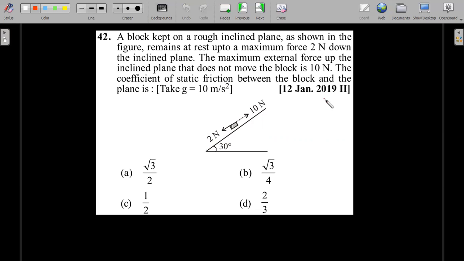12th January, 2019. He's talking about keeping a block on a rough inclined plane and it remains at rest up to a maximum force of 2 Newton down the incline. When you are applying a force downward, a maximum of 2 Newton ensures that the body still stays at rest. The maximum external force up the incline such that the block does not move is 10 Newton. So the diagram is very misleading. This 2 Newton and 10 Newton are two separate cases for which the block doesn't move. The coefficient of static friction between the block and plane from the given information is? Give it a try and then move forward.